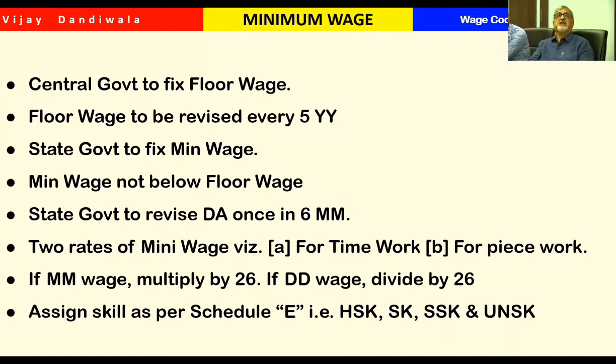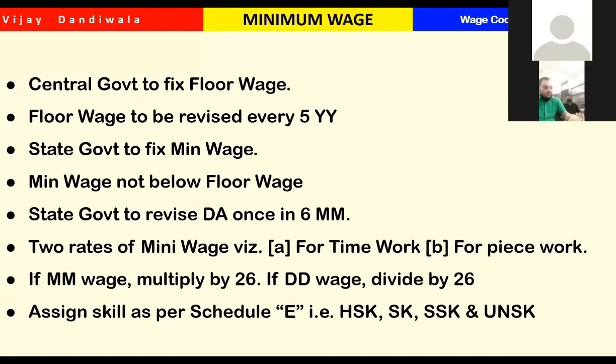So basic wages will increase every 5 years, and allowances will increase every 6 months. So here you have to have some local networking, either with the government labor officer or your industrial association, so that you get this notification right in time.